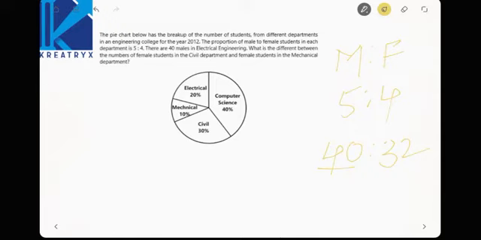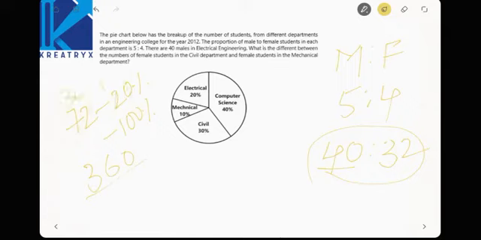Now see here, the pie chart below shows the breakup of number of students from different departments. Now see here, 72 students, totally there are 72 students in electrical department, is equal to 20%. Now 100% value is how much? 360, right? Am I right? 360.